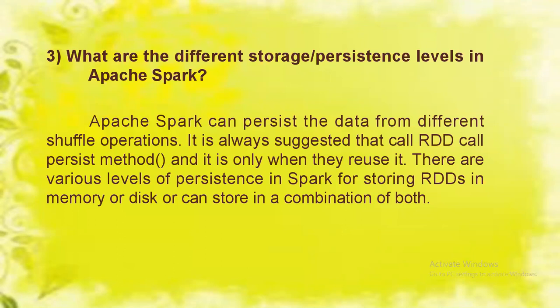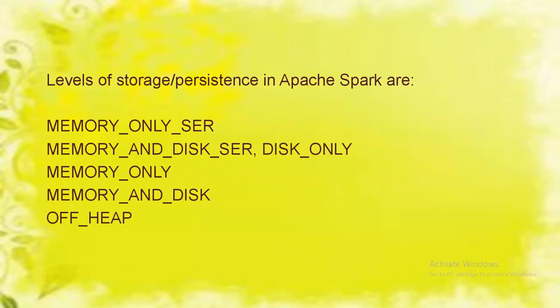And the third one is, what are the different storage or persistence levels in Apache Spark? Spark can persist the data from different shuffle operations. It is always suggested to call the RDD persist method, and use it only when you reuse the RDD. These are various levels of persistence in Spark for storing RDDs. We will see what the persistence levels are. Levels of storage or persistence in Apache Spark are memory only serialization, memory and disk serialization, disk only, memory only, memory and disk, and off heap.